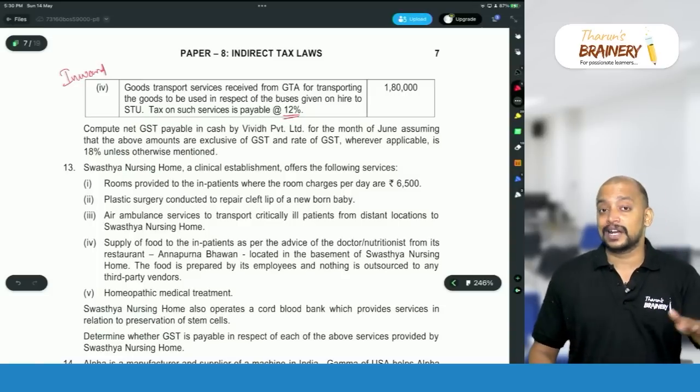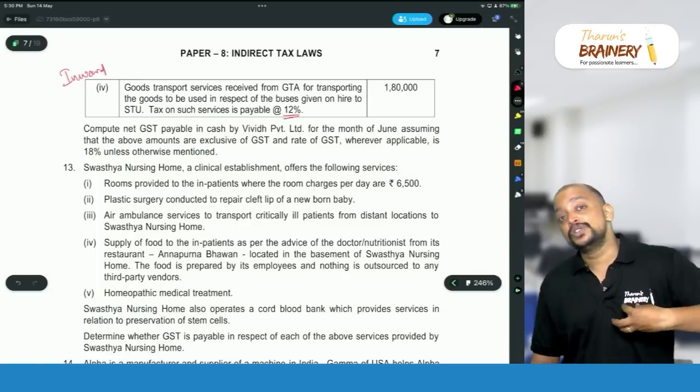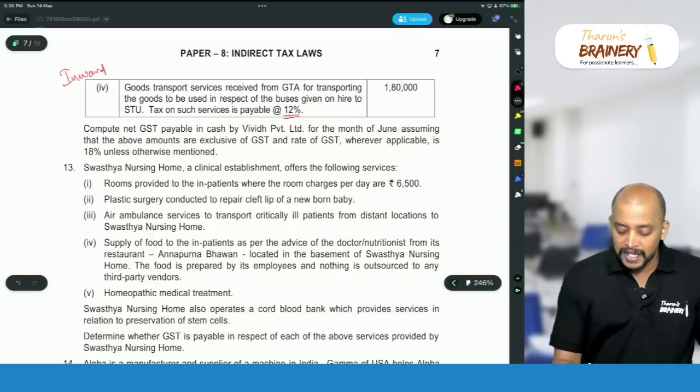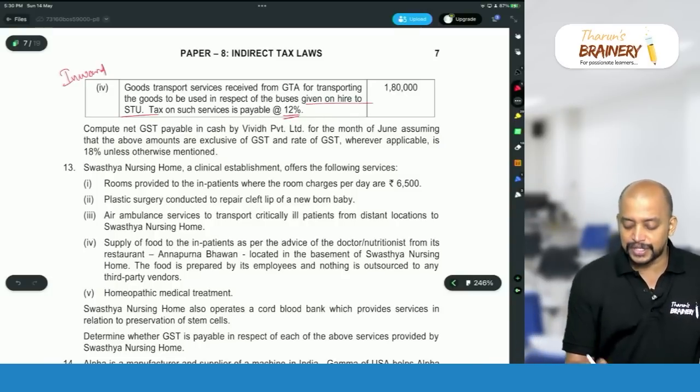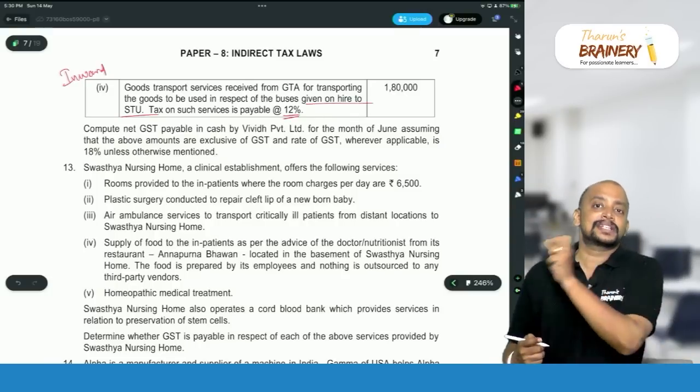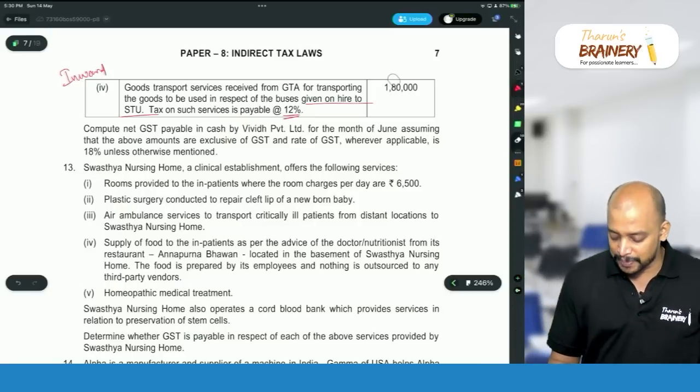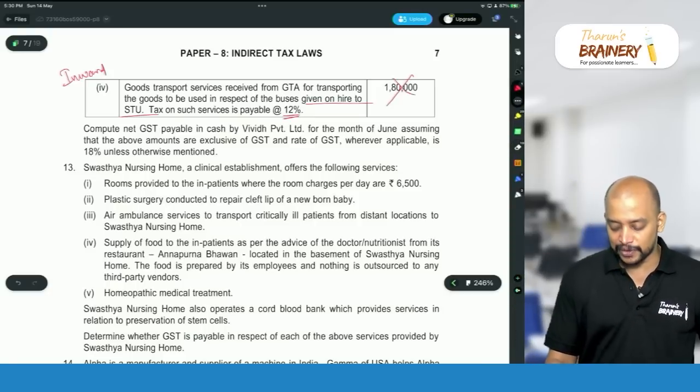No. Why can we not take ITC? Because this inward supply is used for providing outward supply, which is hiring of buses to STU, which is exempted supply. Inward supply used for exempted supply. Even though GST is paid, we cannot take ITC with respect to this.